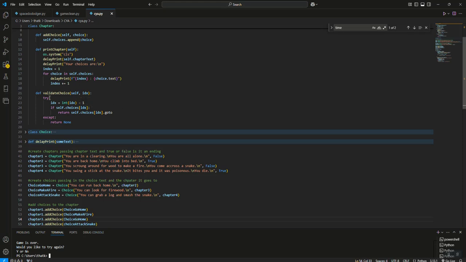And so by putting in this try, it'll go in this except, and we can just return to them None. Nothing matches your choice. But if there is, like if they send us a 1 and there is a first choice, then we're going to return to them the go-to chapter that it needs to go to next.